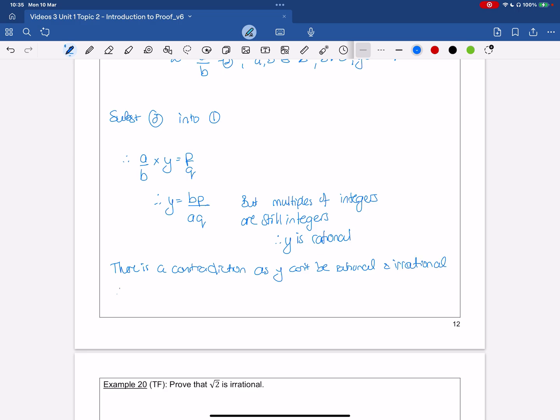So therefore my supposition is false. And so therefore, if x is rational and y is irrational, then xy is irrational.